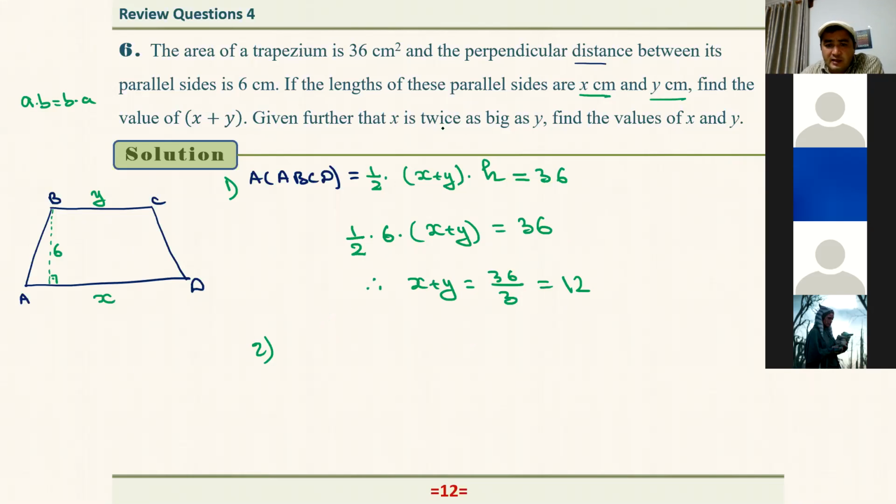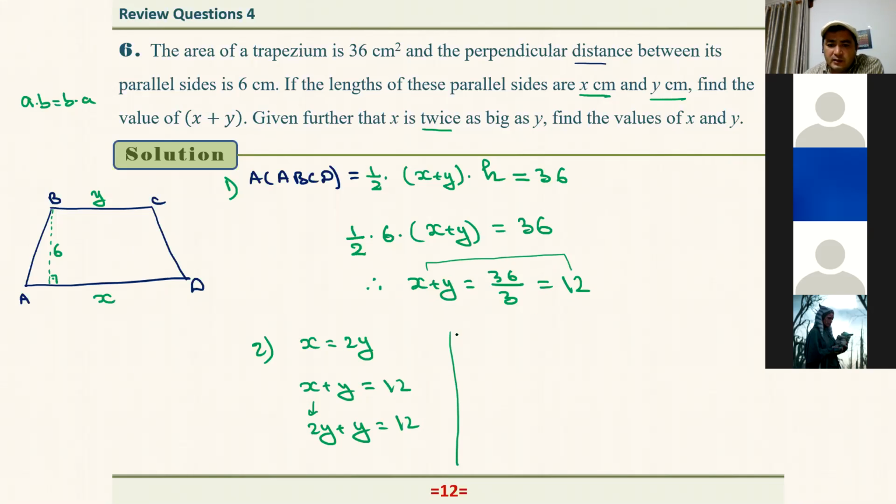Now, further, how about if X is twice as big as Y? X is twice as big as Y means that X is equal to 2 times Y. Find the values of X and Y. Since we have the relationship, we know how X and Y are connected to each other. So if I substitute here, X plus Y is equal to 12, and X equals 2Y, so here we have 2Y plus Y is equal to 12.